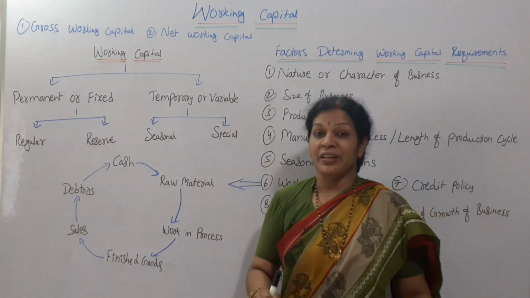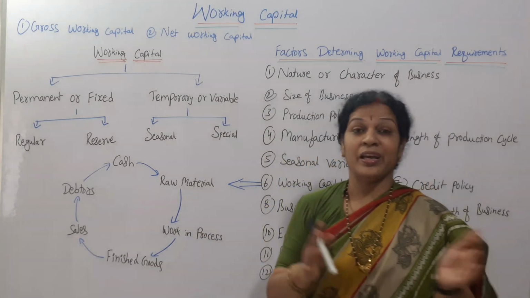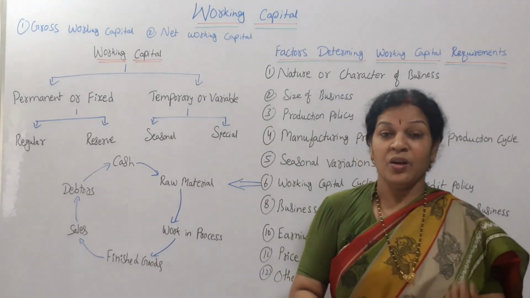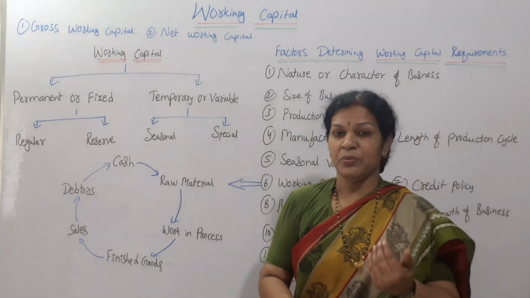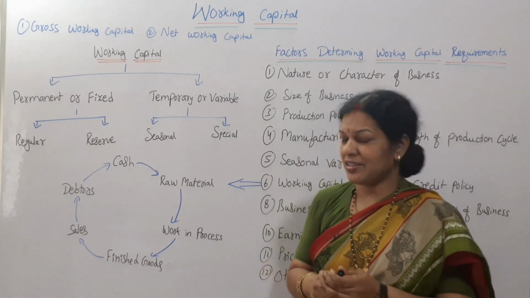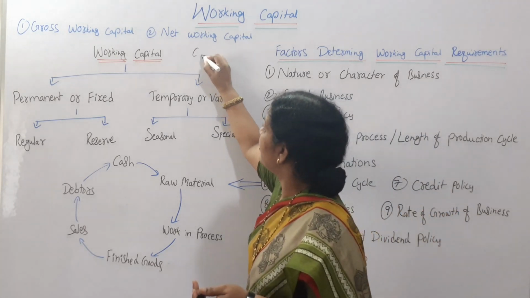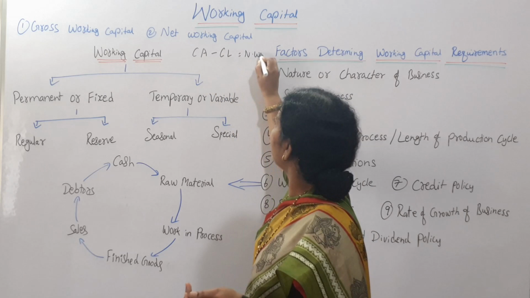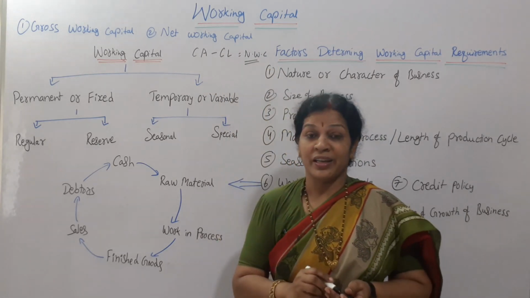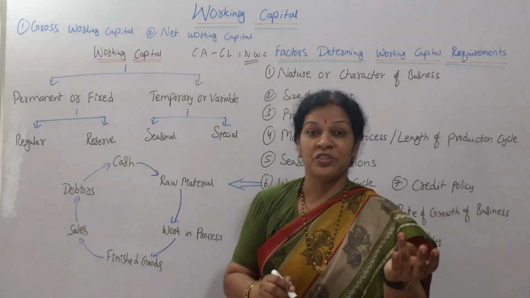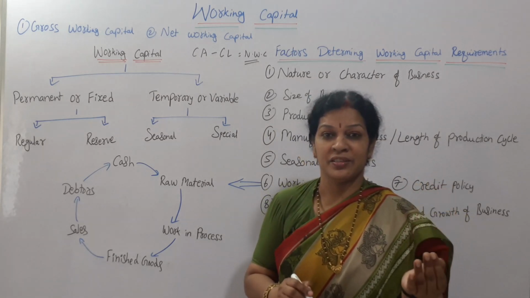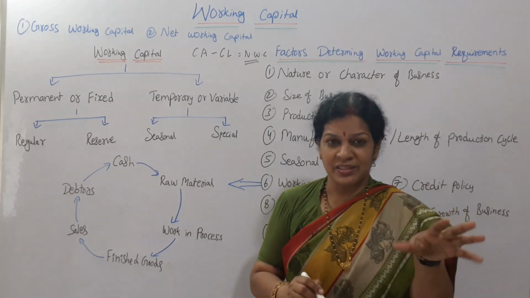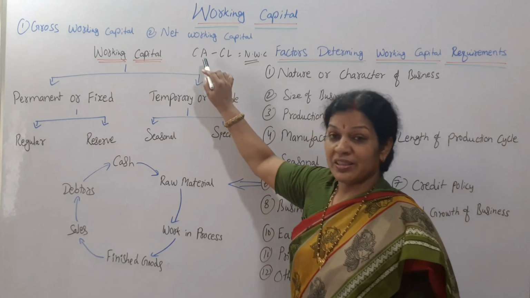If you take it in the narrow sense, you can call working capital net working capital. What is net working capital? You know that current assets are there. Current assets minus current liabilities is net working capital. Current assets, as I said, are cash in hand, cash at bank, bills receivable, debtors, prepaid expenses, and stock.